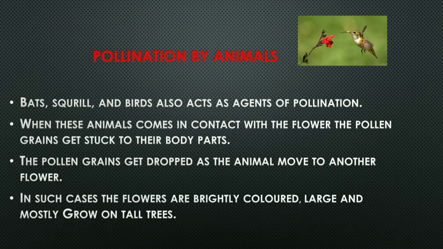Last is pollination by animals. Animals like bats, squirrels and birds also act as agents of pollination. When these animals come in contact with a flower, the pollen grain gets stuck on the body part. Same as insects, the animal body also attaches the pollen grain on it. As the animal or the birds visit the flower, then the pollen grain gets dropped as the animal moves to another flower.